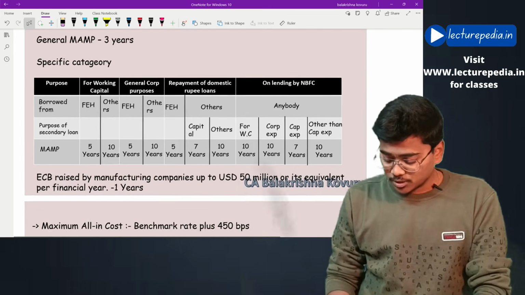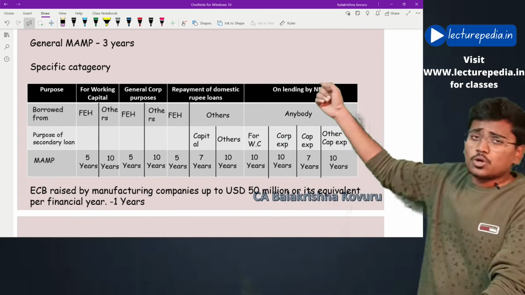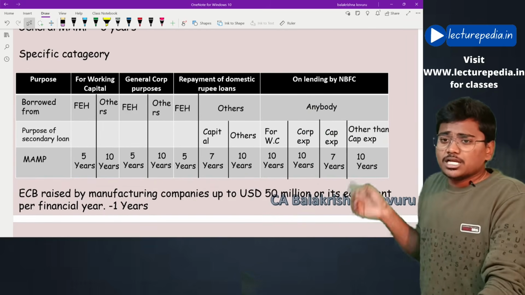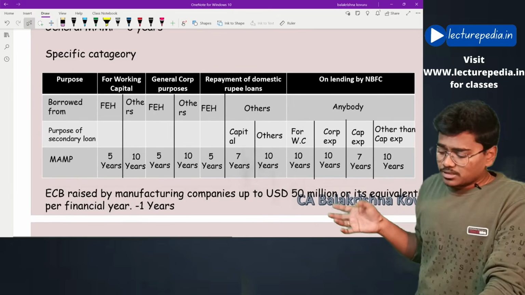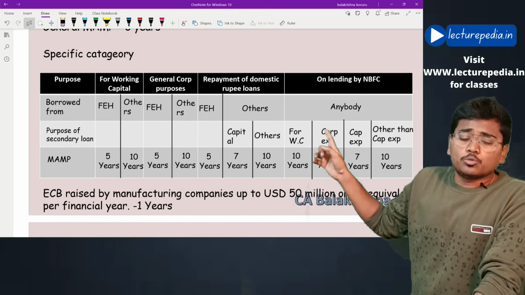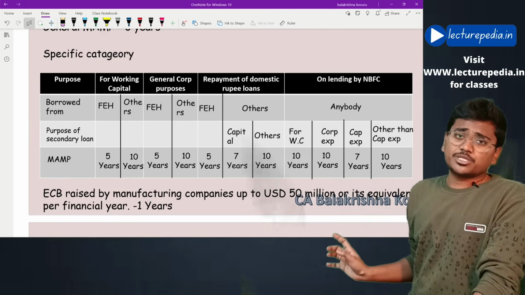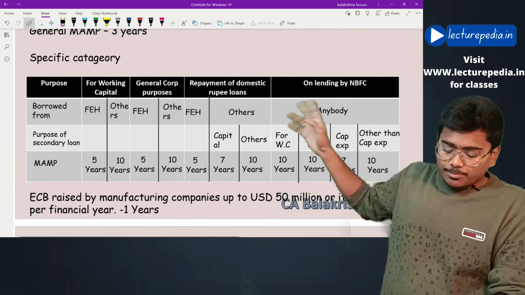Let us see. In the first row, I have given the purpose for which ECB is raised, and here you can find different categories, like from whom you borrowed, what is the purpose of the secondary loan, and what will be the minimum average maturity period. Now, purpose of ECB.